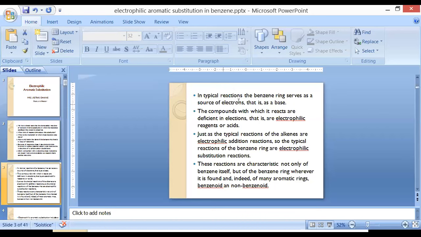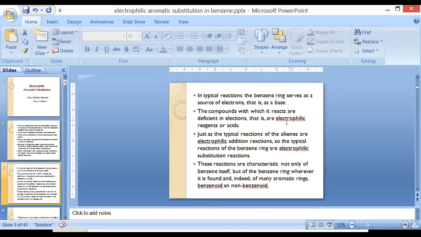Now when benzene is acting as a source of electrons, that means it is going to show the property of a base, because it is going to donate or share the electrons. The compounds with which benzene is going to react are generally deficient in electrons, because benzene is rich in electrons. So always it is going to react with compounds which are deficient in electrons.